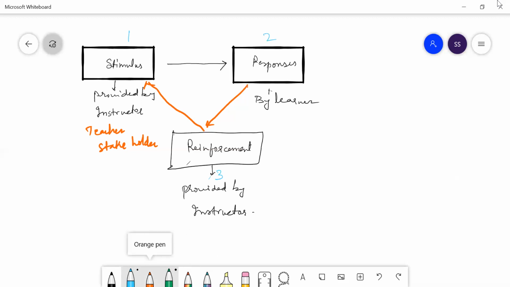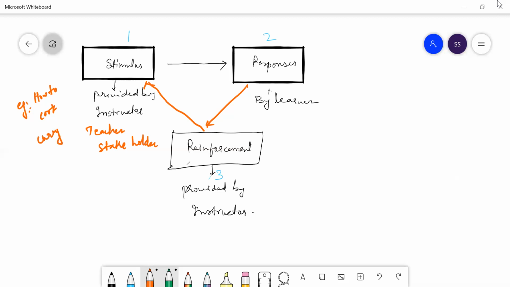Again, the teacher will provide stimulus, right? After reinforcement, why will the teacher provide stimulus? For example, the teacher is teaching how to cook curry. Let us say this is one goal. This is my goal.